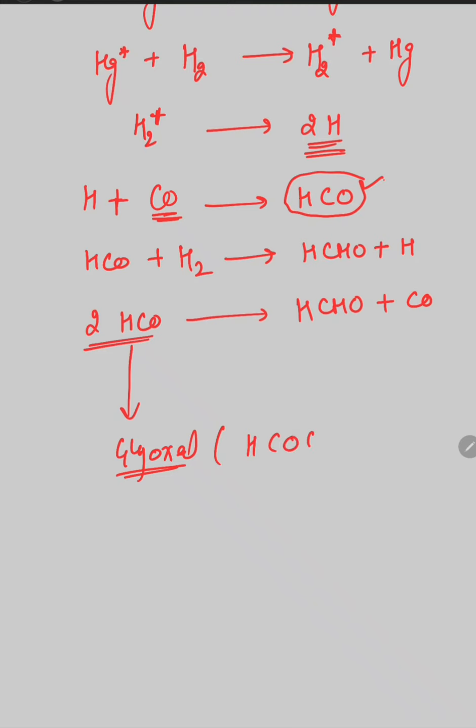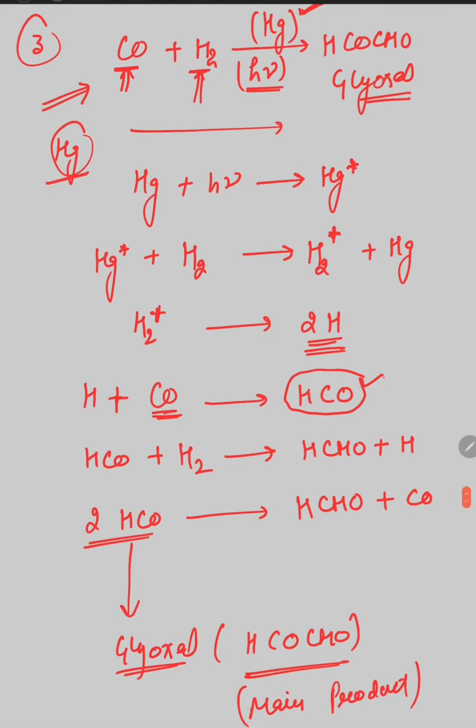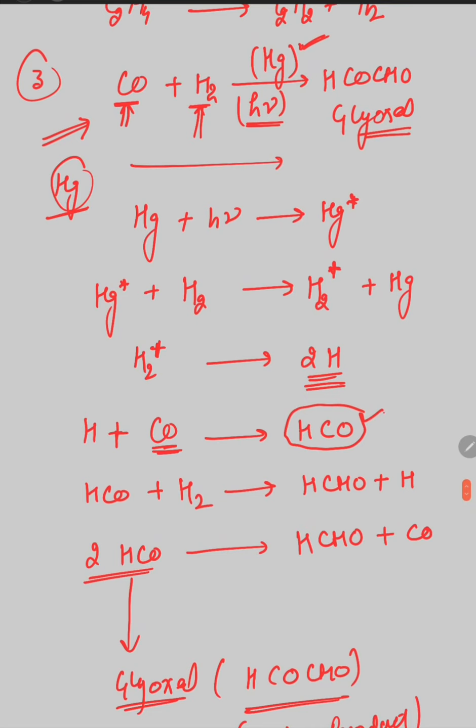Glyoxal molecule is HCO-CHO. So this is the main product which is formed in this photochemical reaction. You can see all these reactions are not possible in the absence of mercury, because if mercury is not present, the hydrogen molecule is not excited to the higher energy state. So all these reactions should not be possible if the mercury is absent in the reaction.